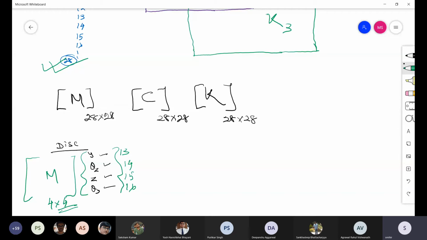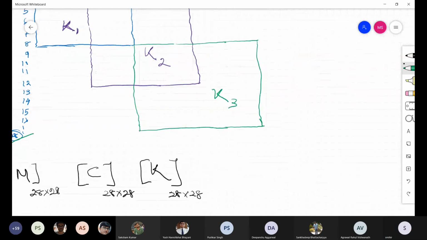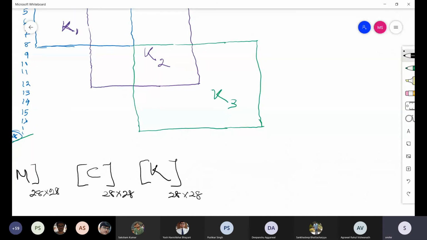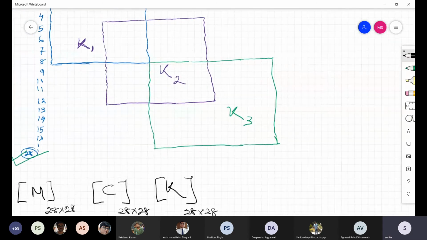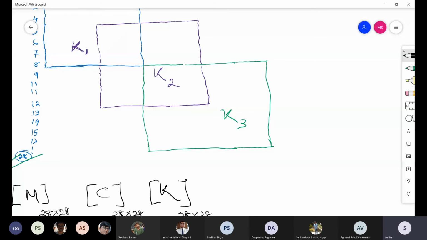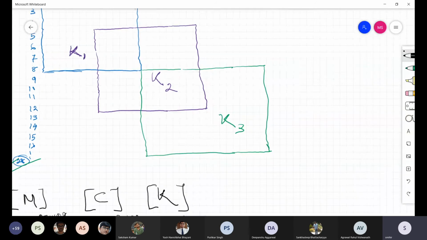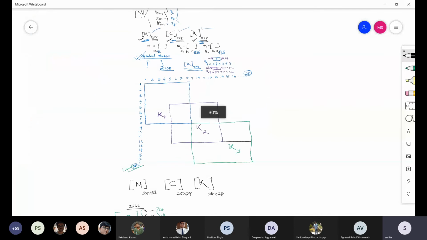So you should add these in the global matrix. Now just M or K, whatever, or C, whatever is available. So what you can do, you can bring that here, add in 13, 14, 15, 16. So this is the 13, 14, 15, 16, I hope, yes. So this is the 13, 14, 15, 16.